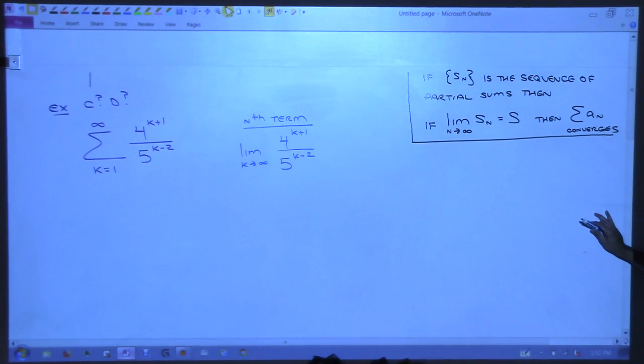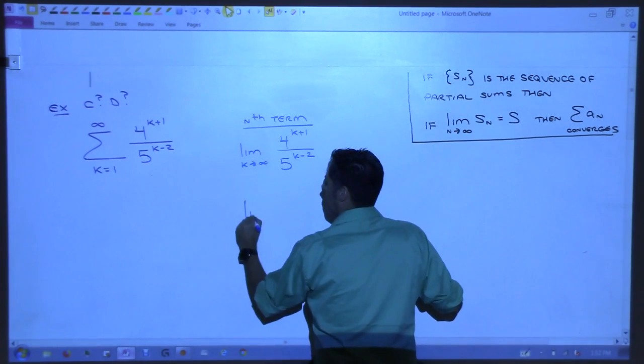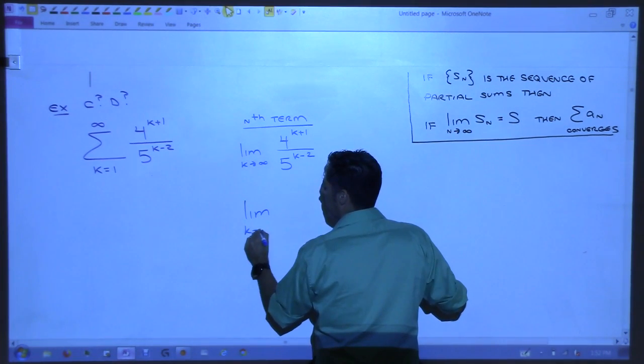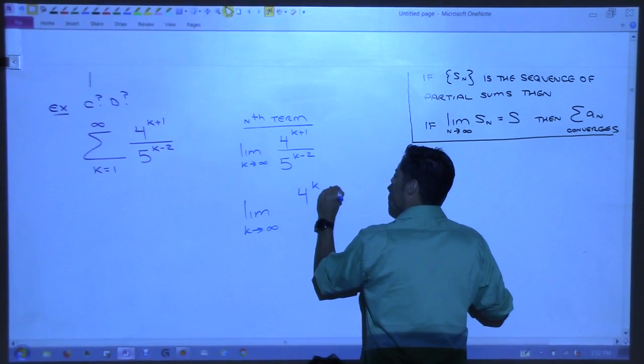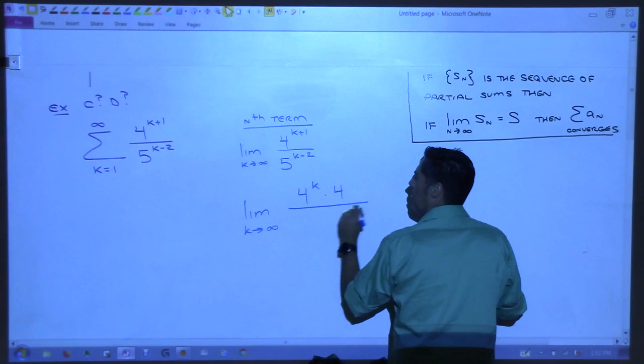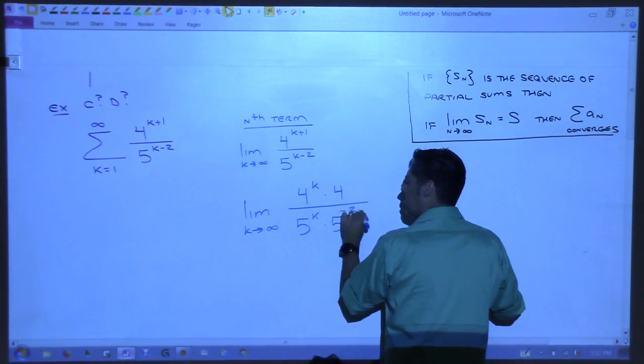Okay. All right. I really don't want to do L'Hopital on that. So I'm going to start doing algebra on it.